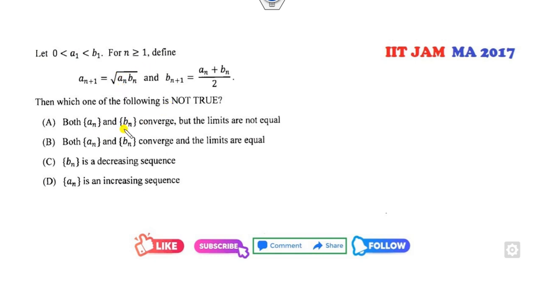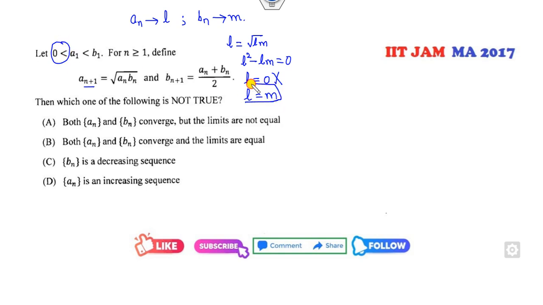Okay, so the sequence is convergent or not. Assume that An converges to L and Bn converges to M. So by using this, it will be L equals root of LM. That means L square minus LM is 0, so L is 0 or L is M. But 0 is not possible because it is strictly greater than 0. So L is equal to M. Or you can consider from the second one, it is L plus M over 2, so again you can see L is equal to M. So both sequences converge to the same limit.